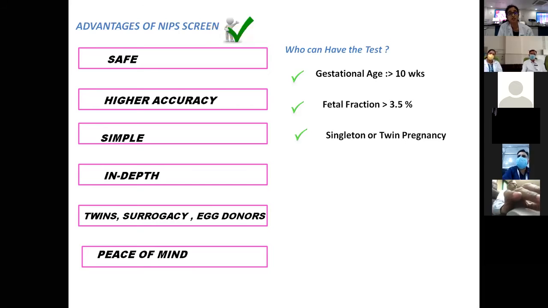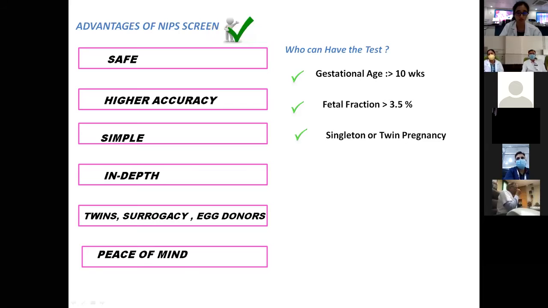And the fetal fraction DNA should be more than 3.5%. That means the result is to be considered only when the fetal fraction is more than 3.5%. This is the lower limit for which the test has been validated, though we are trying to reduce the fetal fraction even below 3.5%. This test can be done in singleton as well as twin pregnancy.